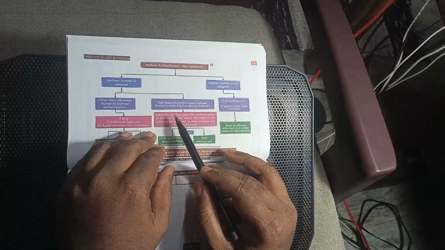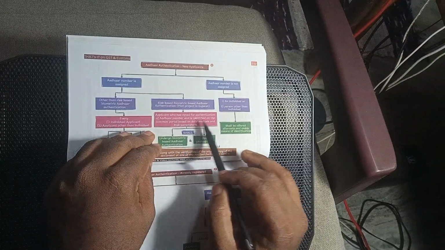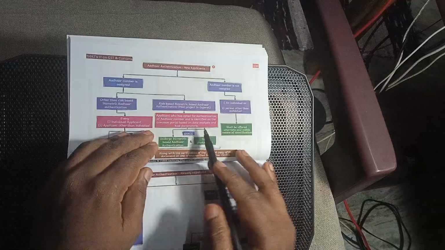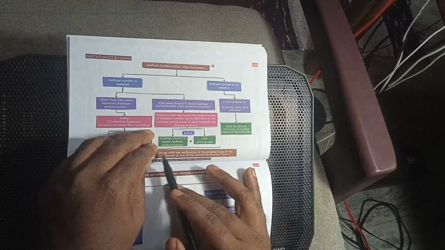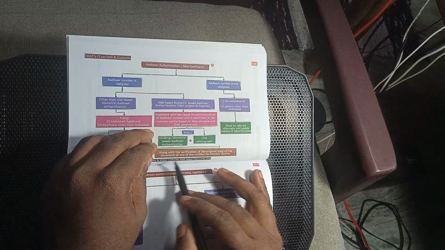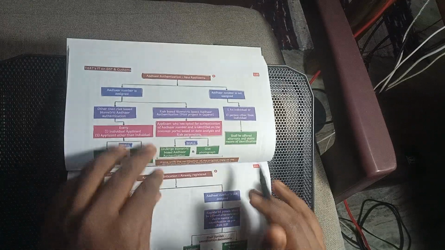And the Gujarat application opted for authentication of Aadhaar number and identity on the common portal, based on the data analytics and risk portal. Undergo biometric based authentication and give photograph along with the verification of the original copy of the document at one of the notified facility setup.